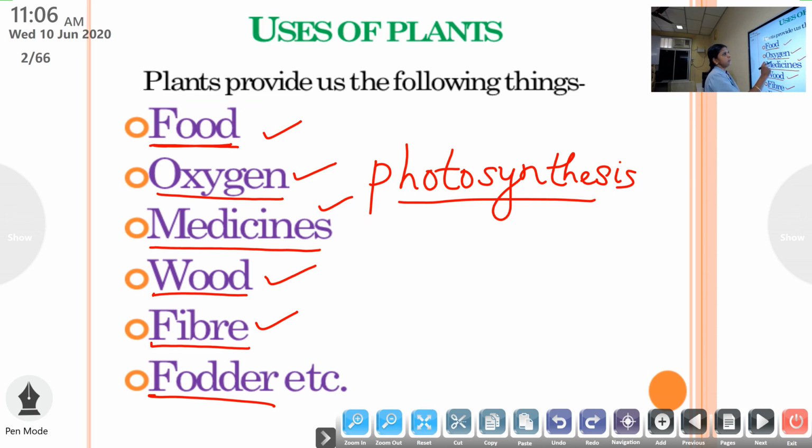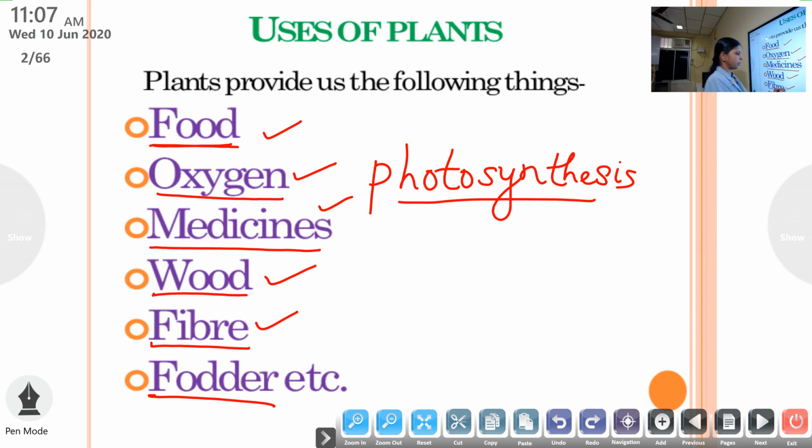Then the third material which we get from plants is medicines. Medicines are used to cure diseases. And fourth one is wood. Wood is a part of tree and it is used for many purposes. Then fiber. Fiber is a thread-like structure that we get from plants. Then fodder.